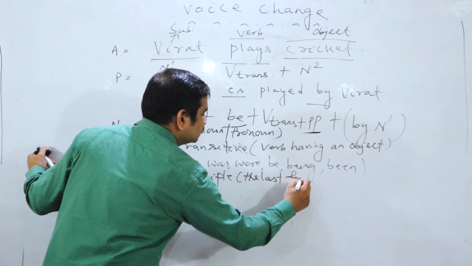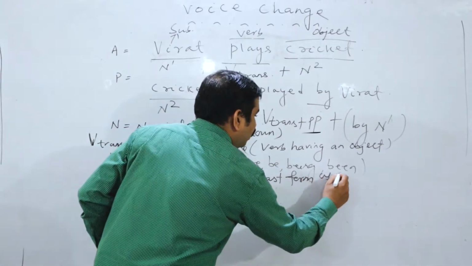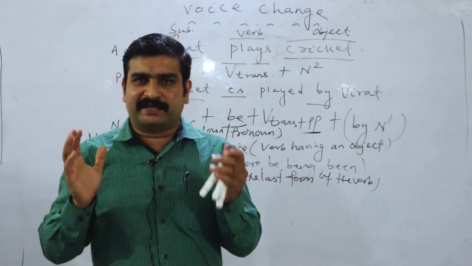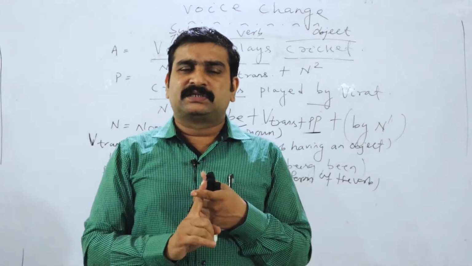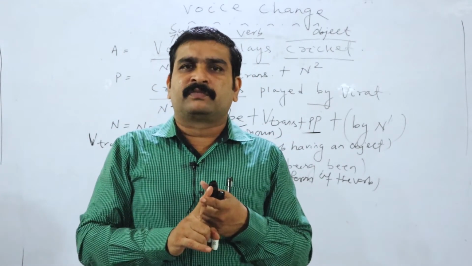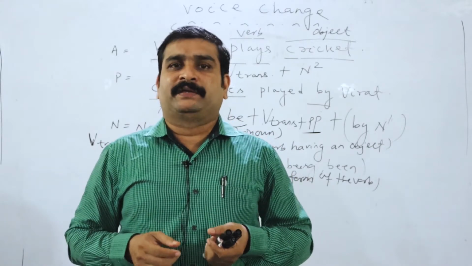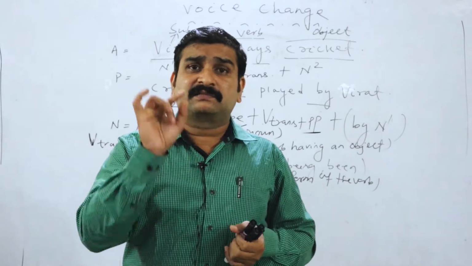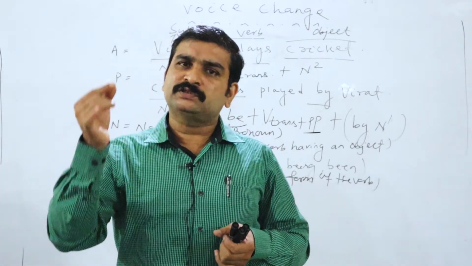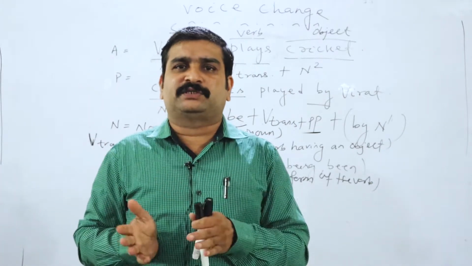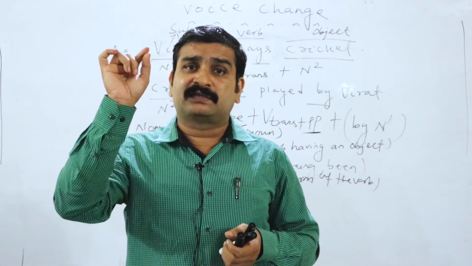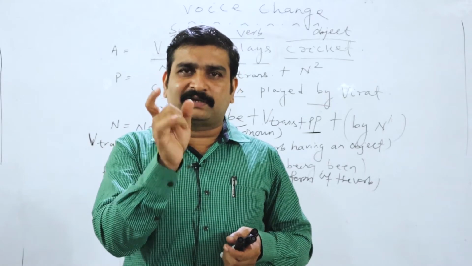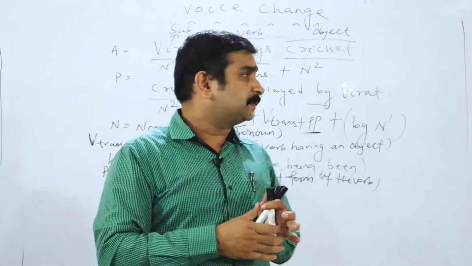So in active voice, the transitive verb is converted into PP, the last form of the verb. Example, Virat plays cricket. When you convert it into passive voice, what is the answer? Cricket is played by Virat. So played is the last form of the verb, that is known as PP.